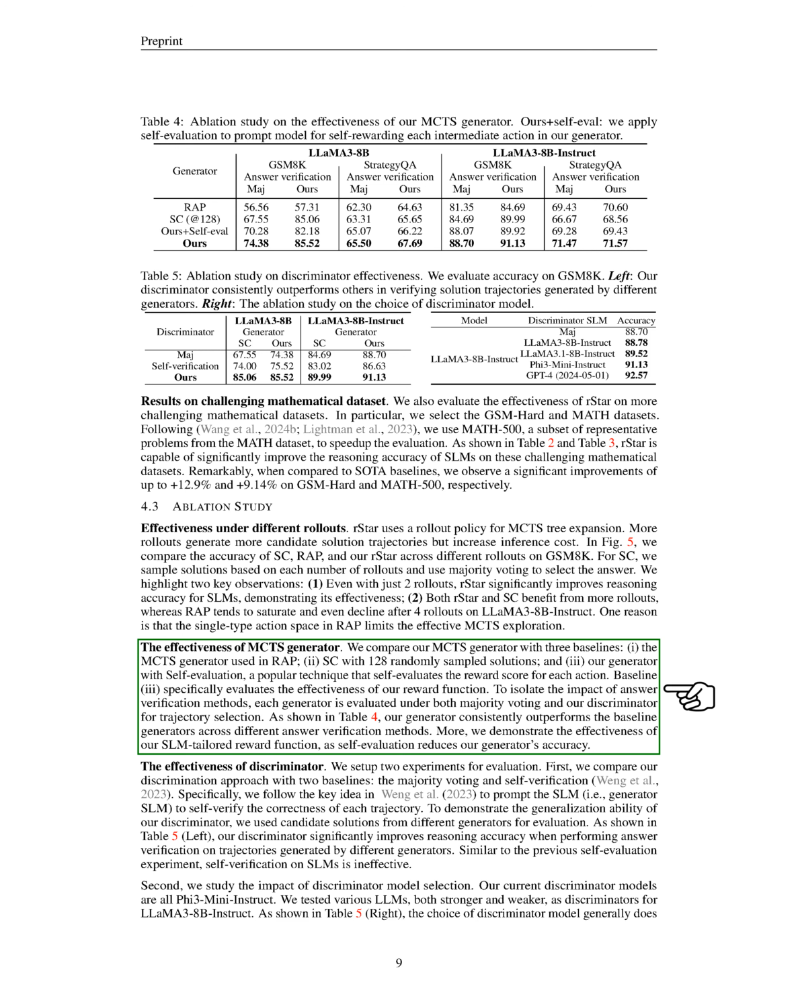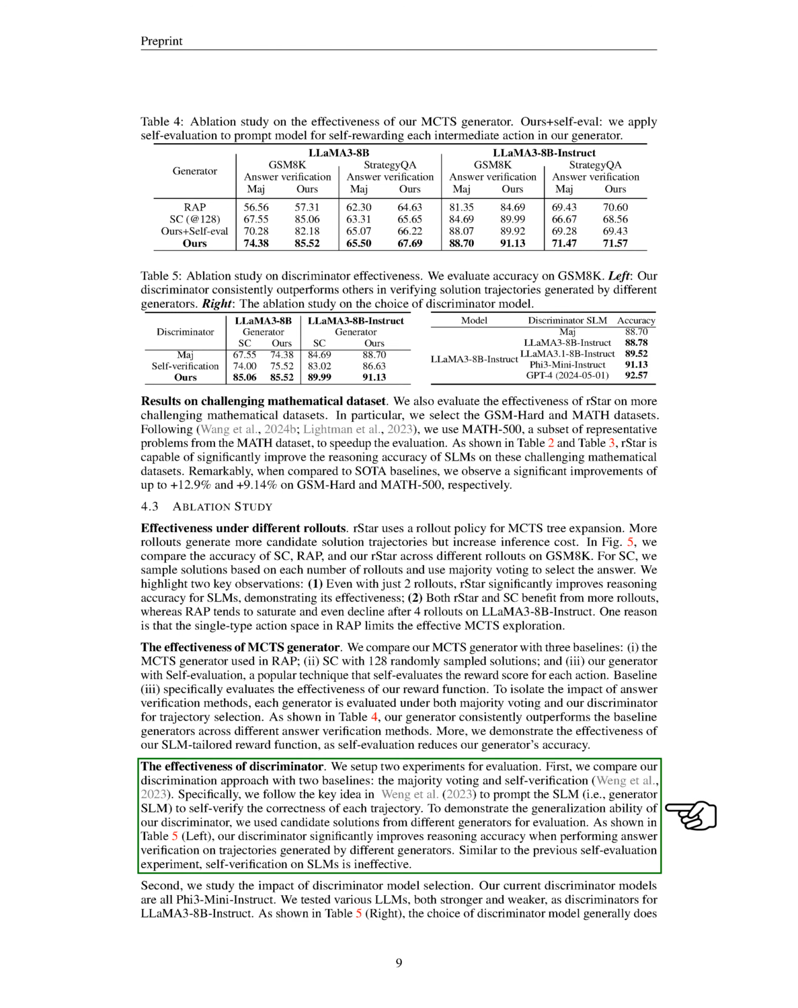We also examine the effectiveness of our discriminator through 2 experiments. In the first, we compare our approach to 2 baselines: majority voting and self-verification. We prompt the SLM to self-verify the correctness of each trajectory. Our findings indicate that our discriminator significantly enhances reasoning accuracy when verifying answers from various generators. Similar to the previous self-evaluation experiment, self-verification on SLMs proves ineffective.